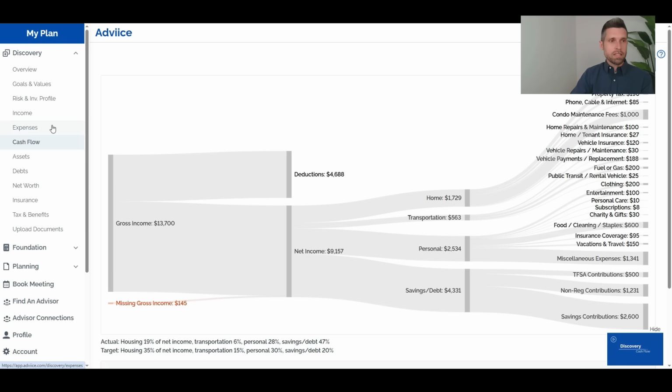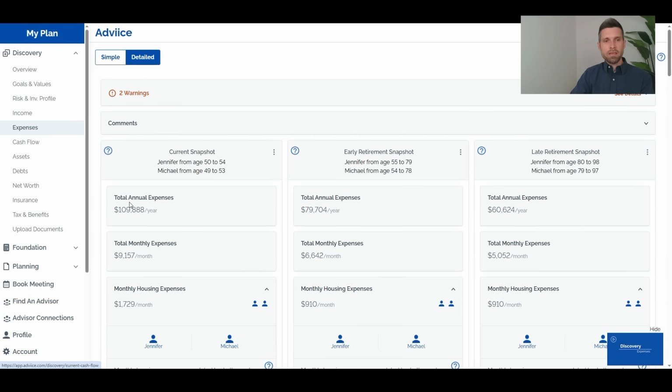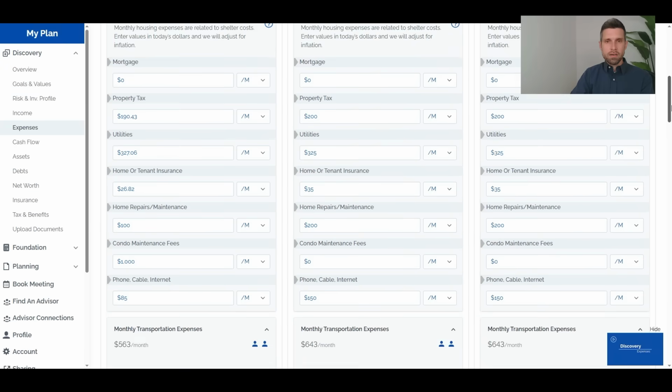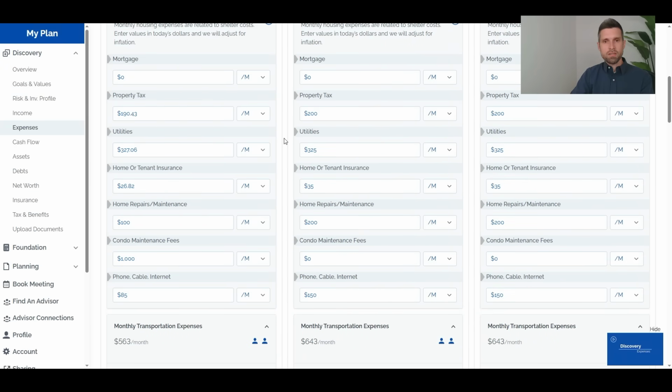But when we go to the expenses section here, we can see that we've built additional retirement spending phases off that initial spending estimate. So we've got their current spending here, we've got their early retirement spending, and then we've got their late retirement spending. Now you might have 3 phases of retirement spending. You might have a go-go phase, a slow-go phase, and a no-go phase. But if we look down here, we can start to compare some of these expenses across the different phases, and we can see that they're quite similar.